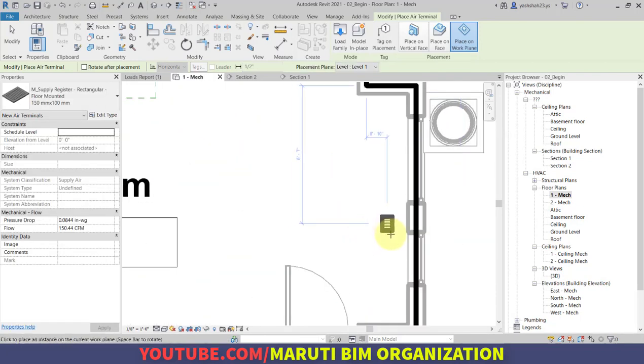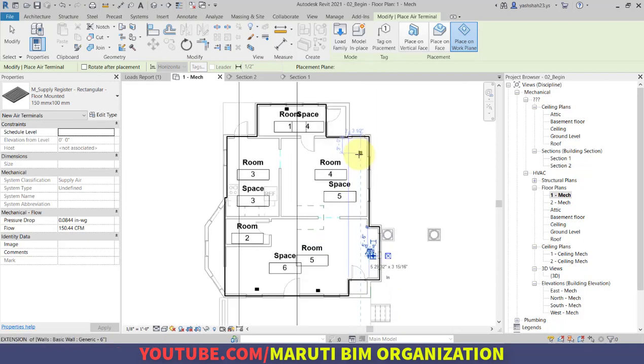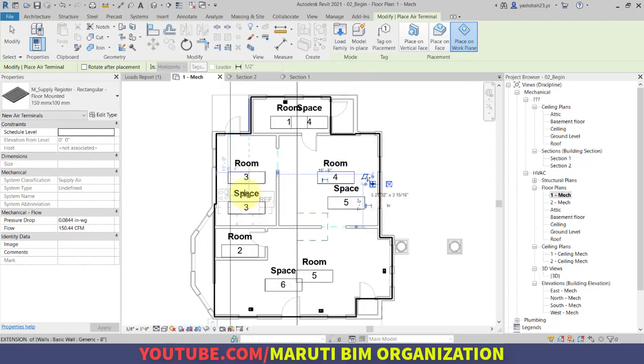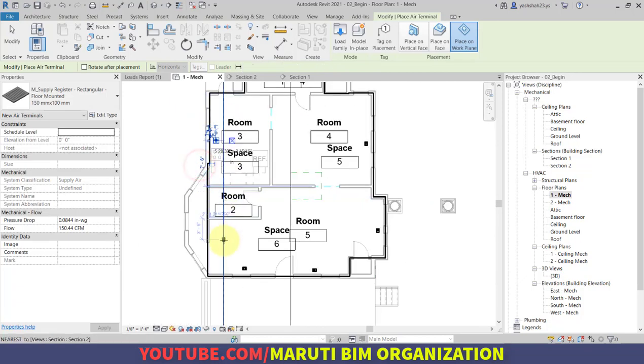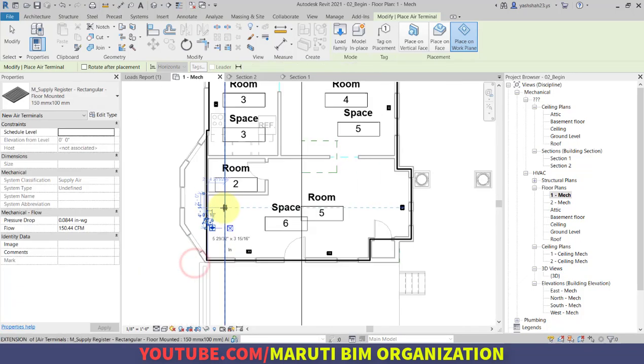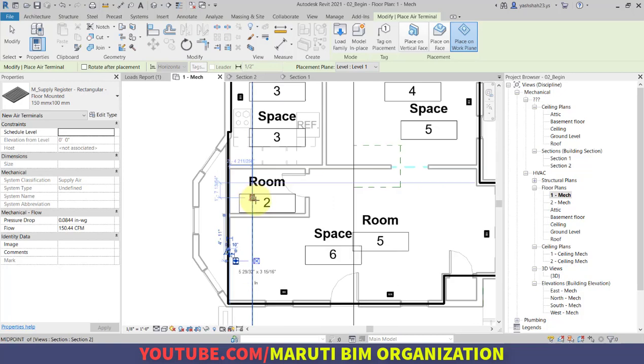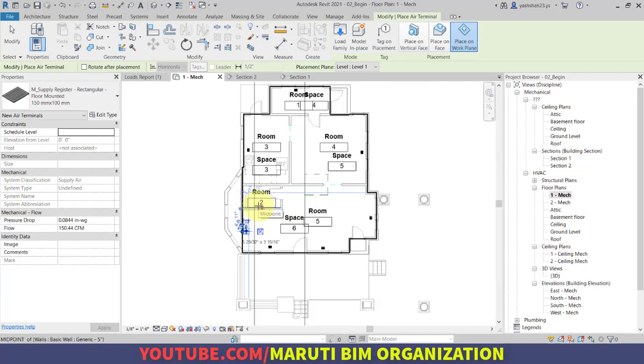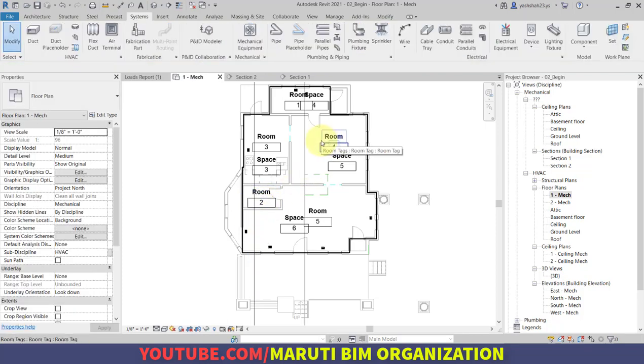Now press the space bar in order to flip the air terminals. As you can see, we have placed the air terminals. Now we also require the mechanical equipment called an air handling unit. The air handling unit is mechanical equipment, and it will be connected through all these air terminals.